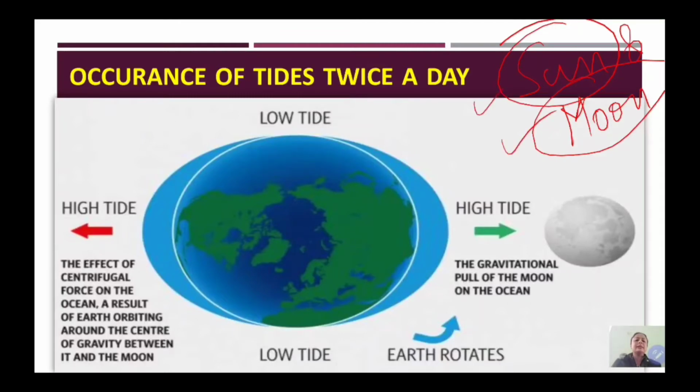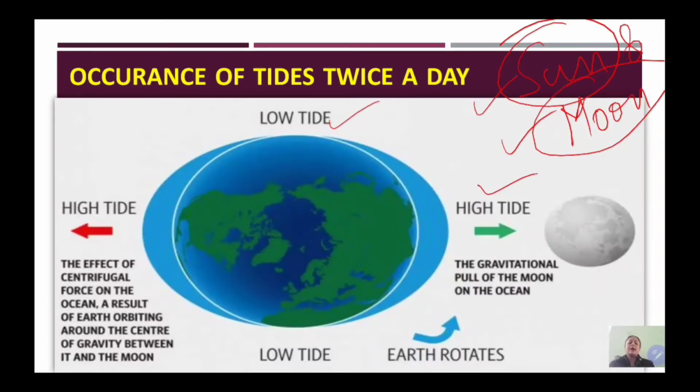The moon and the sun both pull the water of the planet, and this causes rise and fall of water. When it rises high, especially at night, the moon pulls more, so at night there is high tide, whereas during the day there is low tide.